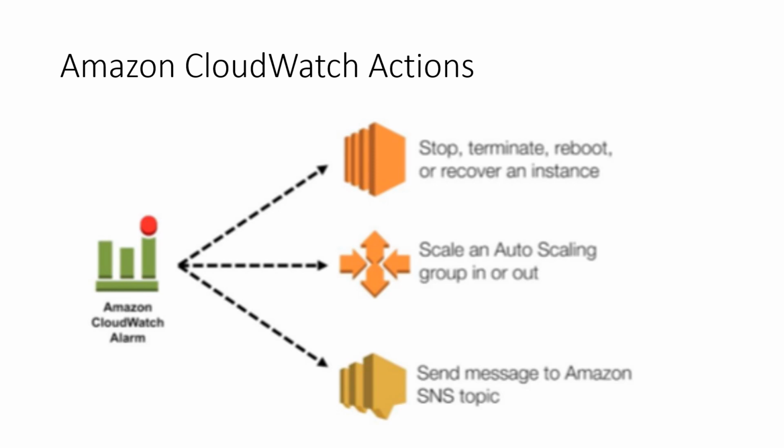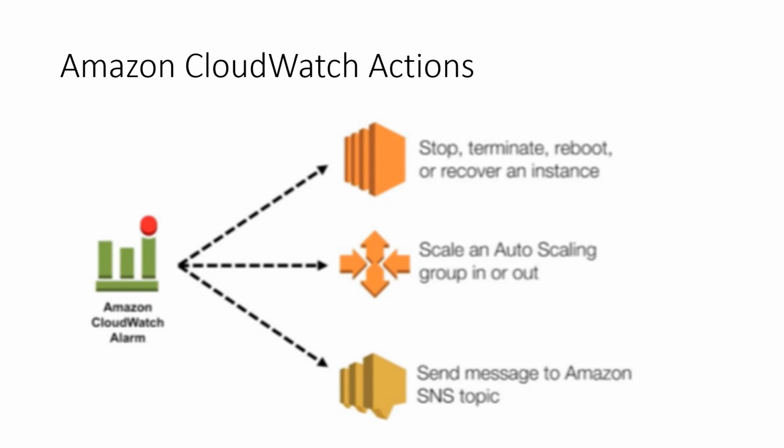What actions can be taken through CloudWatch? With an alarm, the action can be to stop, terminate, reboot, or recover an instance. This is for EC2 instances. That means you can stop an instance, terminate an instance, reboot an instance, or recover an instance.